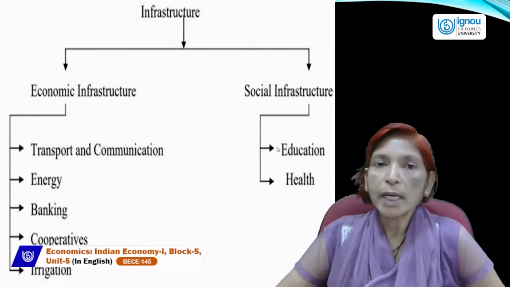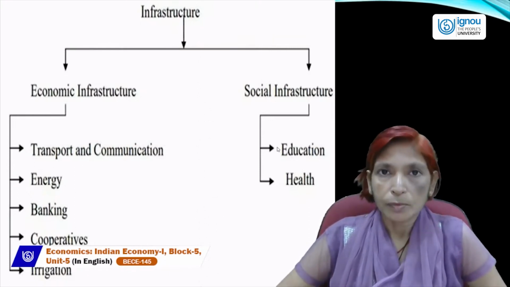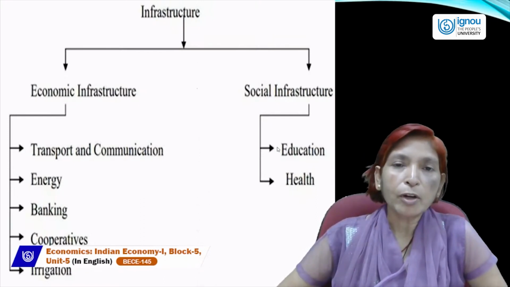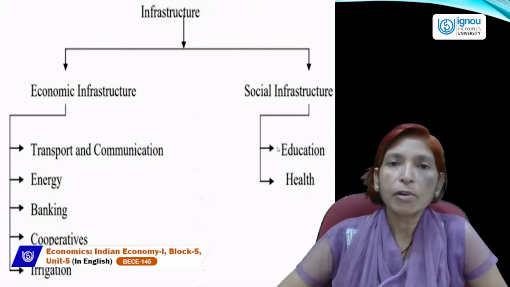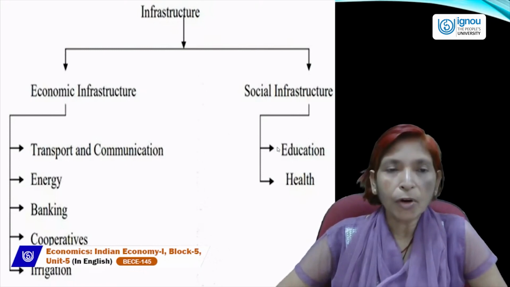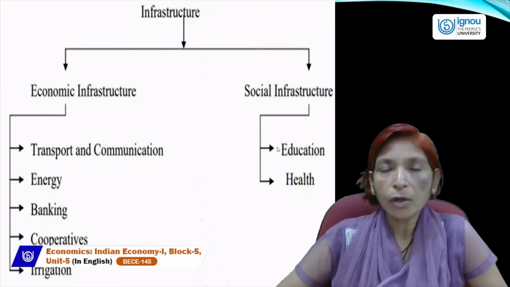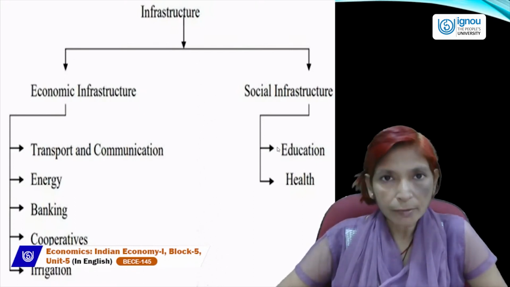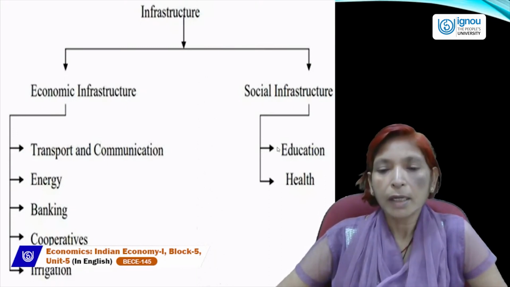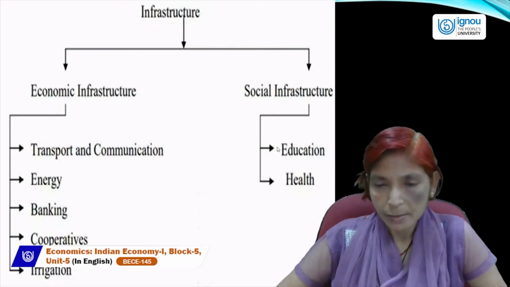And education and health also give the concept of human capital formation. If we want to achieve a higher human capital formation rate, then we should increase the level of educational facilities in our country, and medical facilities.